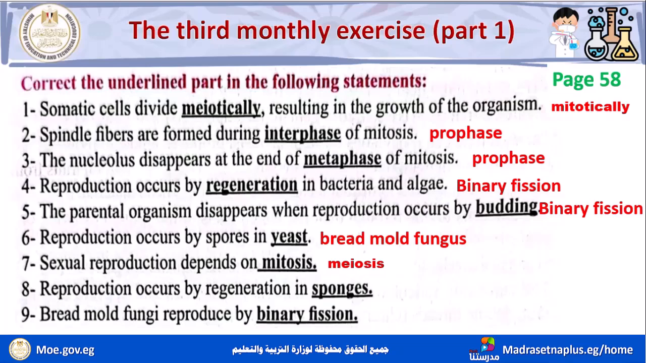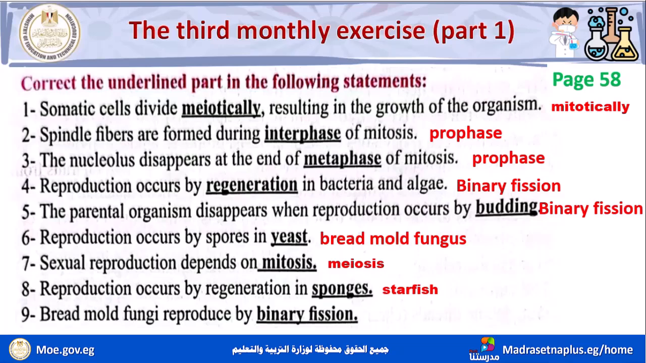Number 8, reproduction occurs by regeneration in sponges. Reproduction occurs by regeneration in sponge. طبعا السبونج reproduce by budding. امال reproduction occurs by regeneration في ايه؟ In starfish.